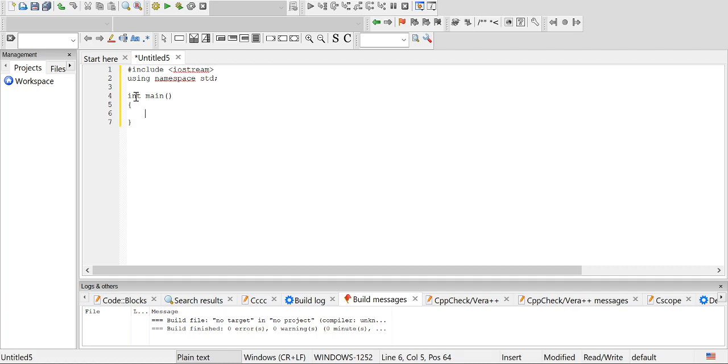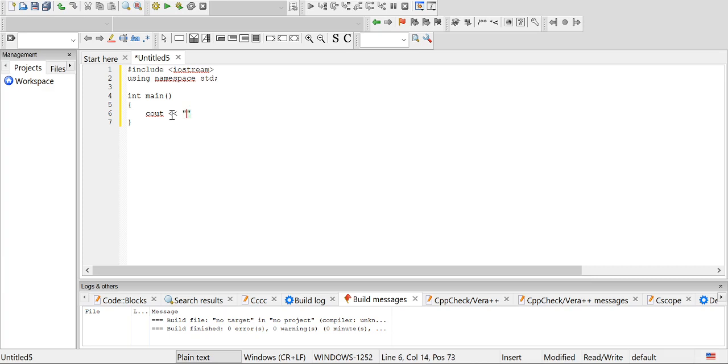So our purpose in this program is to print hello world on the screen. In order to print anything on the screen, we use cout. Cout is output stream, meaning it is used to output something on the screen, and then we use this insertion operator.